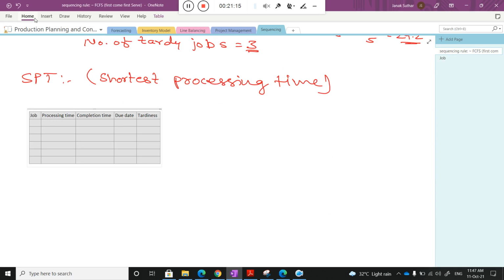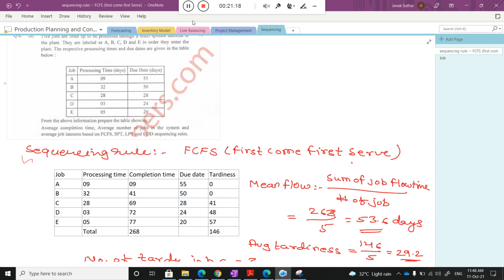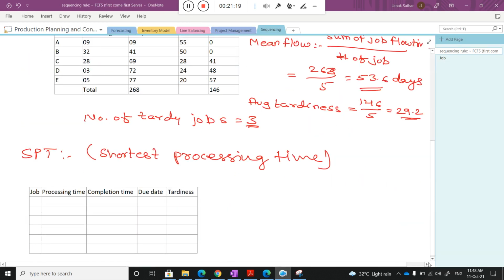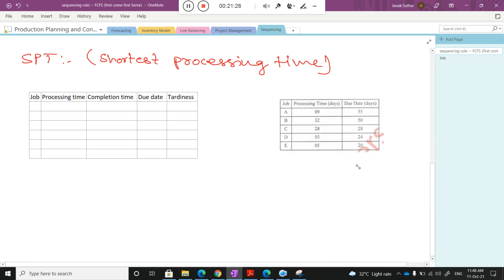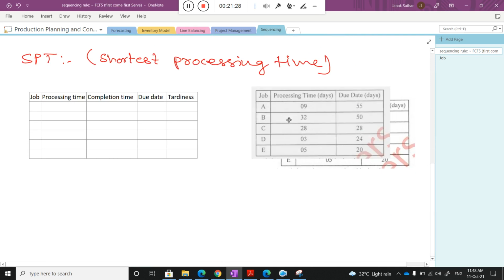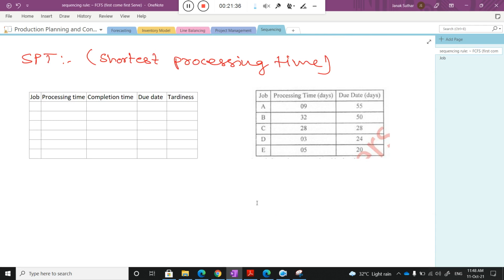I need to increase the size. Okay, so these are the jobs available as per your question. I will zoom in on that part. Now, on the basis of the processing time, first you need to put the shortest processing time.